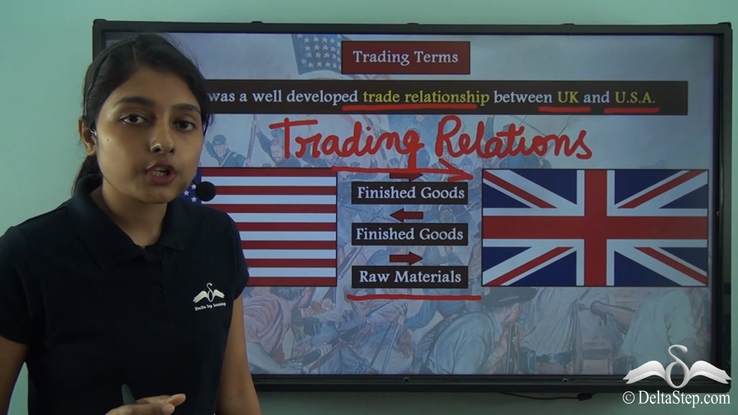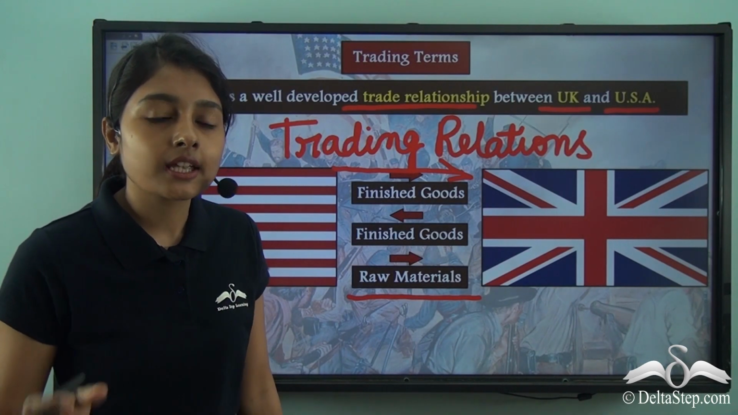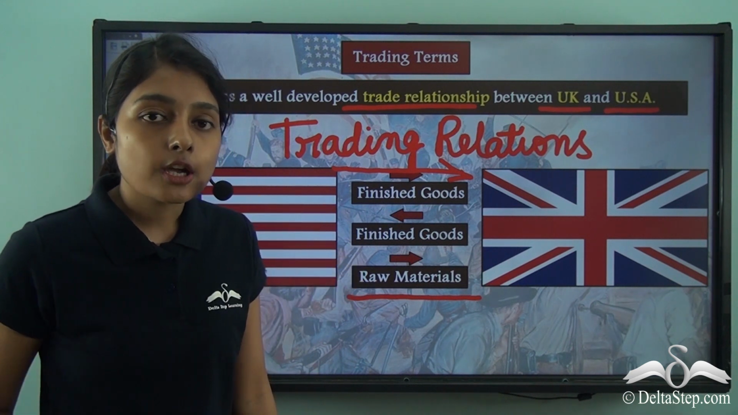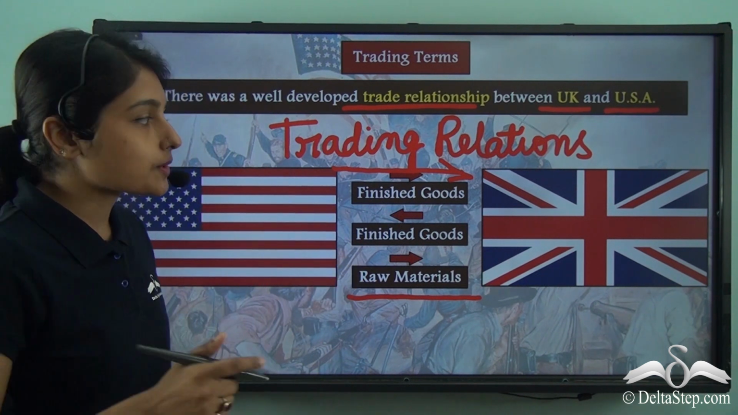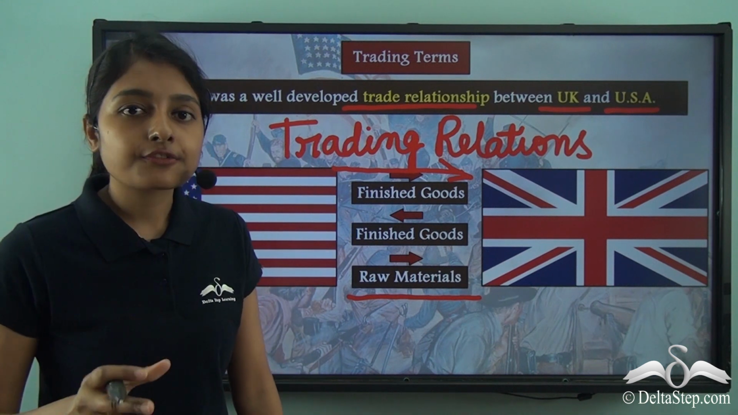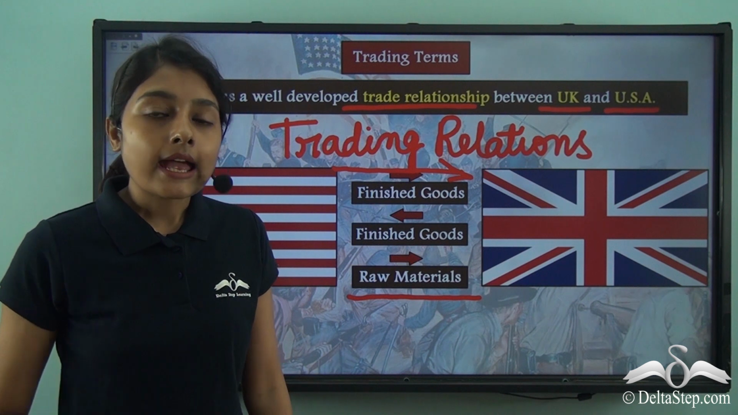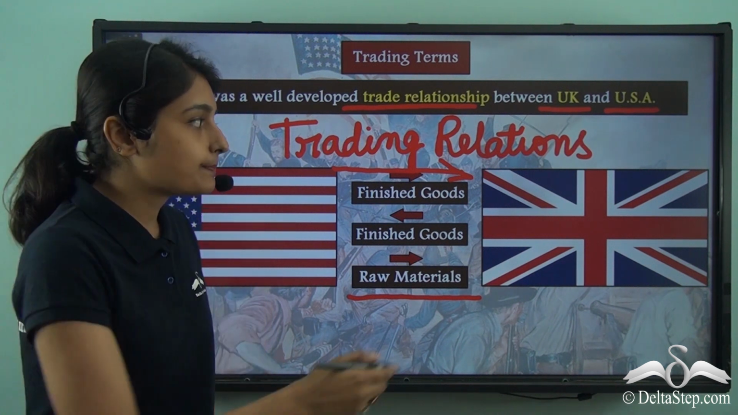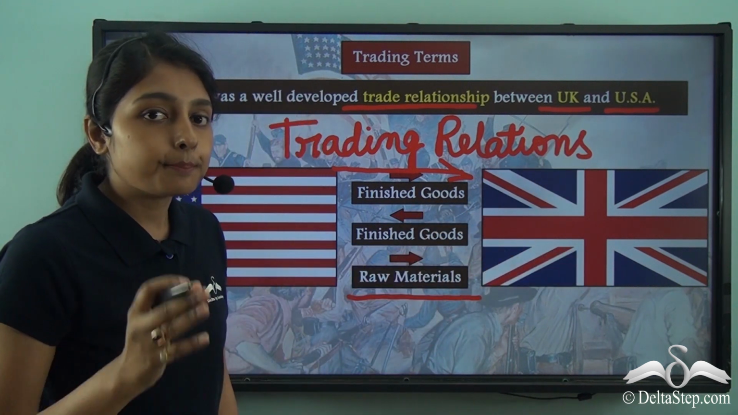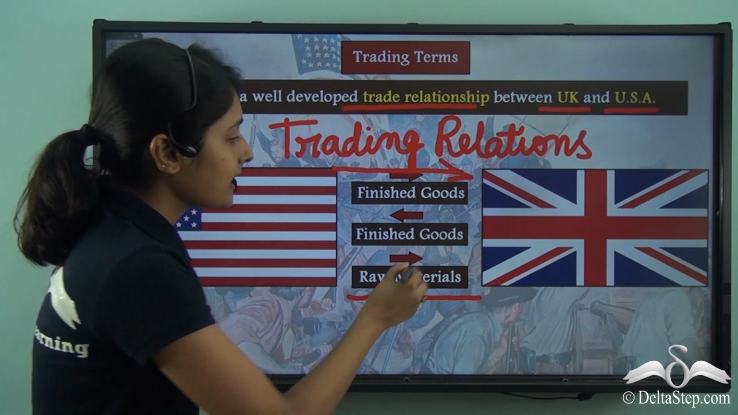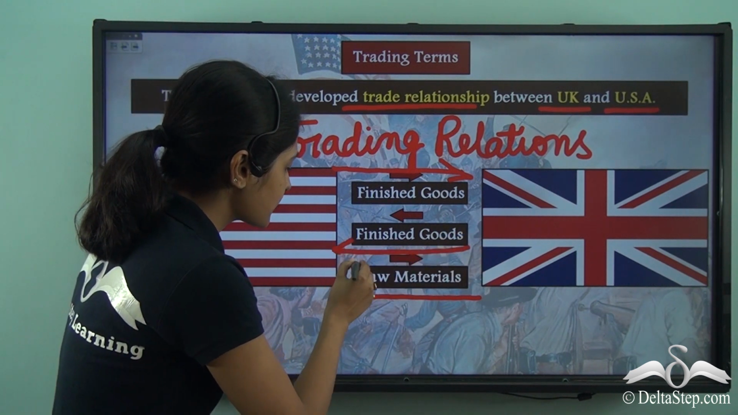So, Britain was receiving two sets of things from the two states. From the northern states, it was receiving finished goods, and from the southern states, it was receiving raw materials. And in turn, after this, UK or Britain was trading its finished goods with USA.